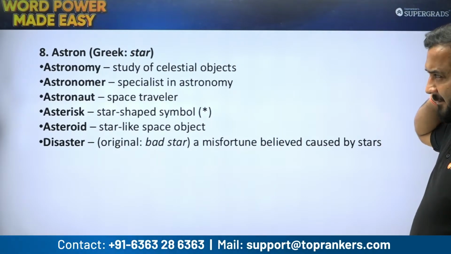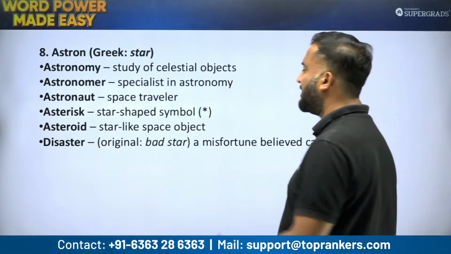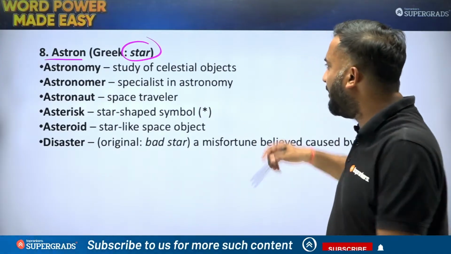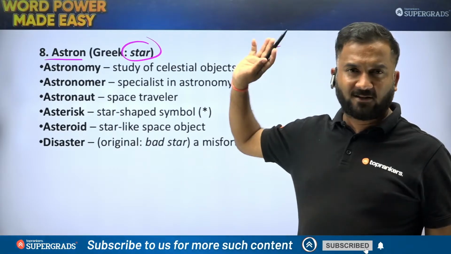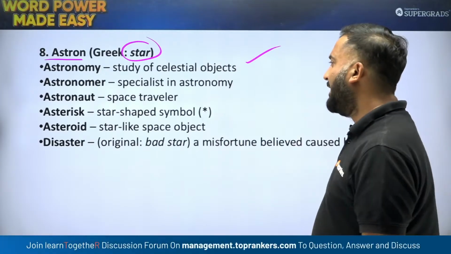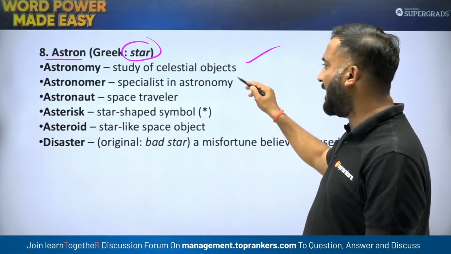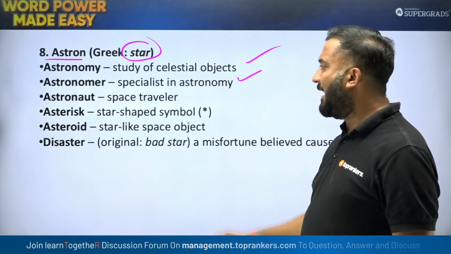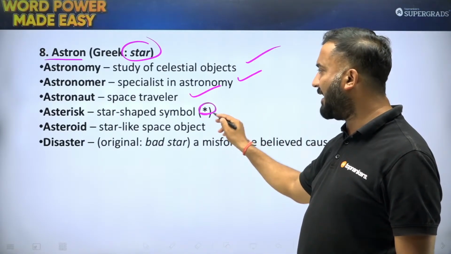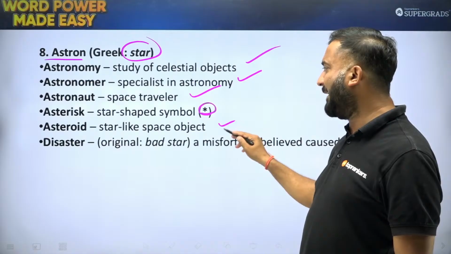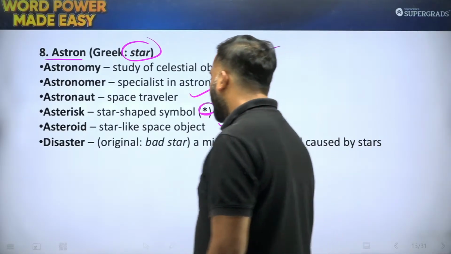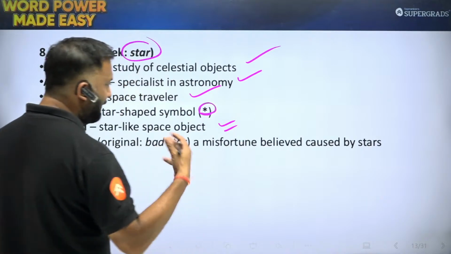And the next root word is astron, aster. Aster is for star. So astronomy, study of celestial objects. Celestial objects, heavenly objects का study करना. Next, astronomer, one who does that, a specialist in astronomy. Astronaut, space traveler. Asterisk sign, ये asterisk sign है. Asteroid, space-like object. Disaster, ठीक है. Disaster, a misfortune believed to be caused by stars.